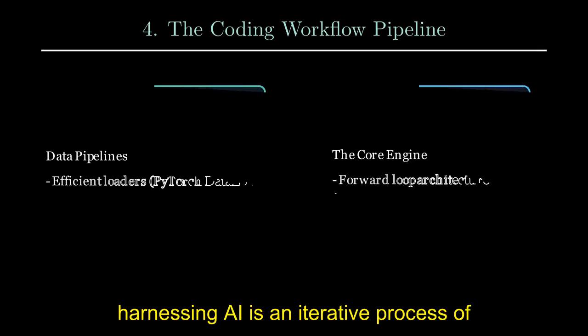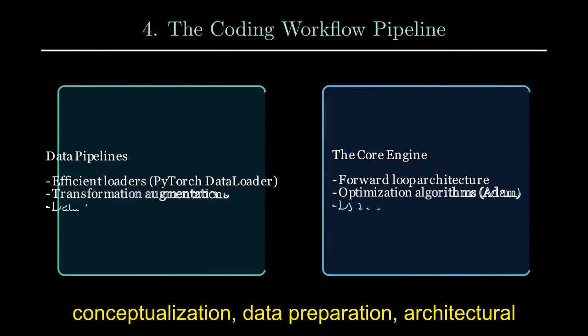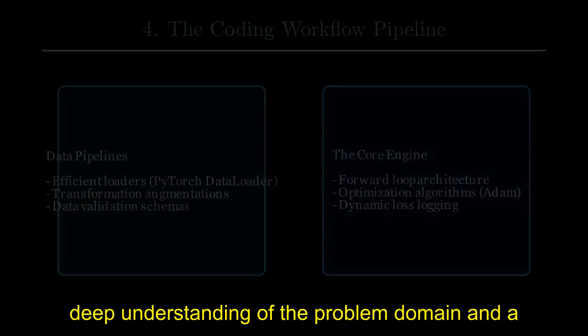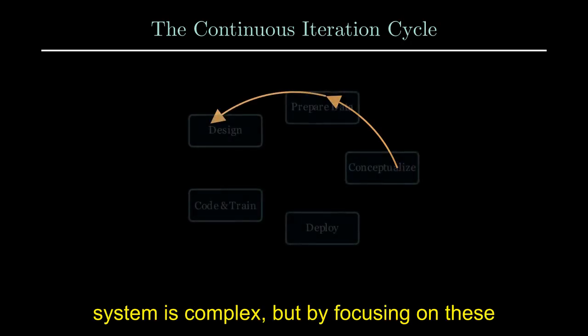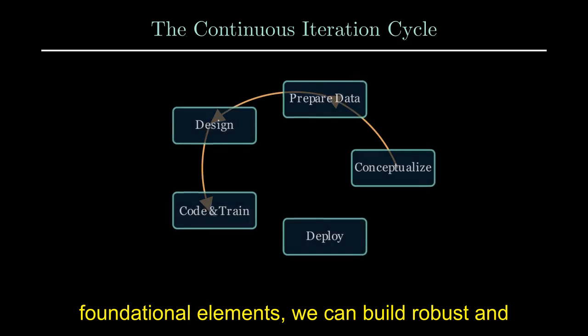Ultimately, harnessing AI is an iterative process of conceptualization, data preparation, architectural design, and rigorous coding, all underpinned by a deep understanding of the problem domain and a commitment to responsible development practices. The journey from a theoretical idea to a functional AI system is complex, but by focusing on these foundational elements, we can build robust and reliable intelligence systems for the future.